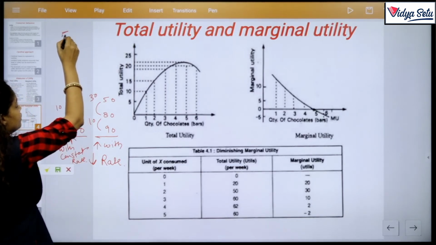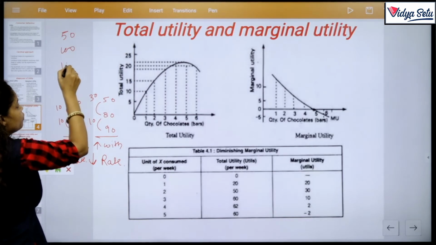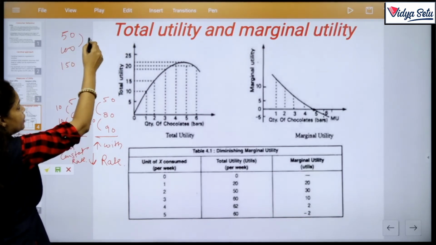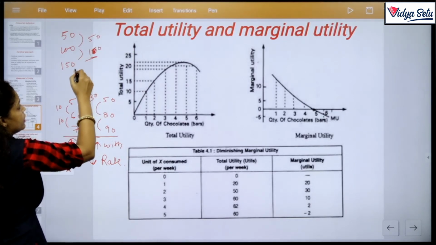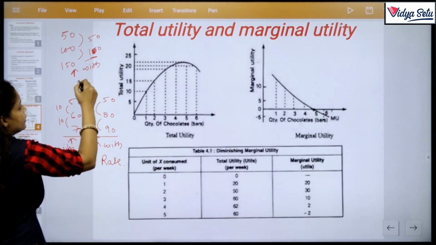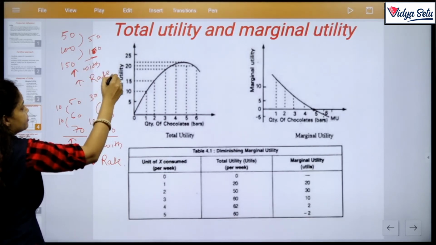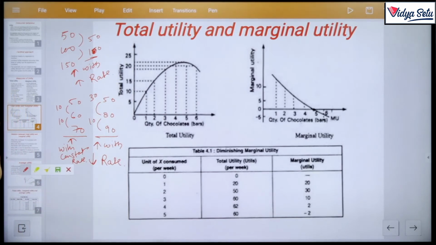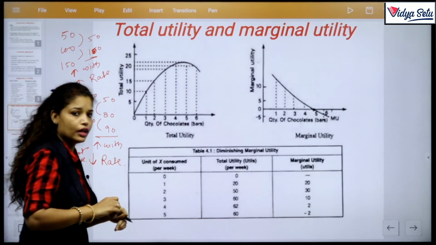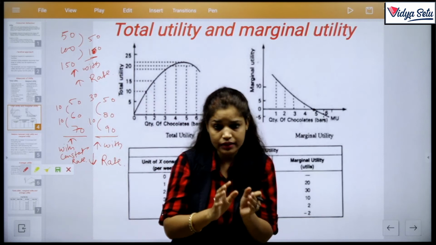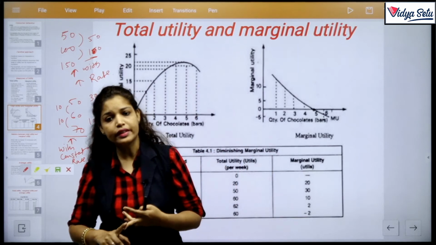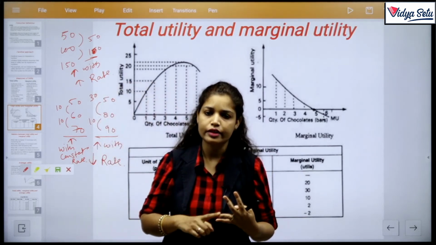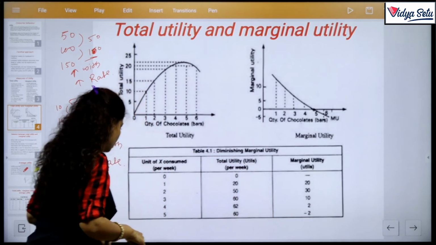And the first data is 50, 100 and 200. So here the gap is 50 and here the gap is 100. So it increases with an increasing rate. Hope you understand. What I am trying to say is that there are 3 rates. If the data is increasing, there are 3 possibilities: it may increase with an increasing rate, with a constant rate, or with a decreasing rate. Clear?